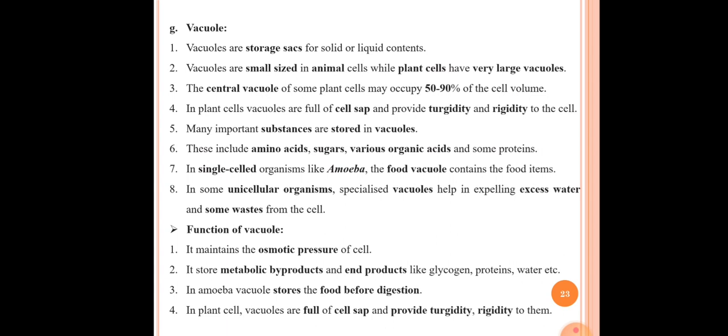The third function of the vacuole is in amoeba, the vacuole stores the food before digestion. In the case of amoeba, the vacuole is a food vacuole. That food vacuole helps in the digestion process as well as in the storage of food before digestion. The fourth function is in plant cells, vacuoles are full of cell sap and provide turgidity and rigidity to the cell. So in a plant cell, the vacuole is full of cell sap, which provides turgidity and rigidity to the plant cell.